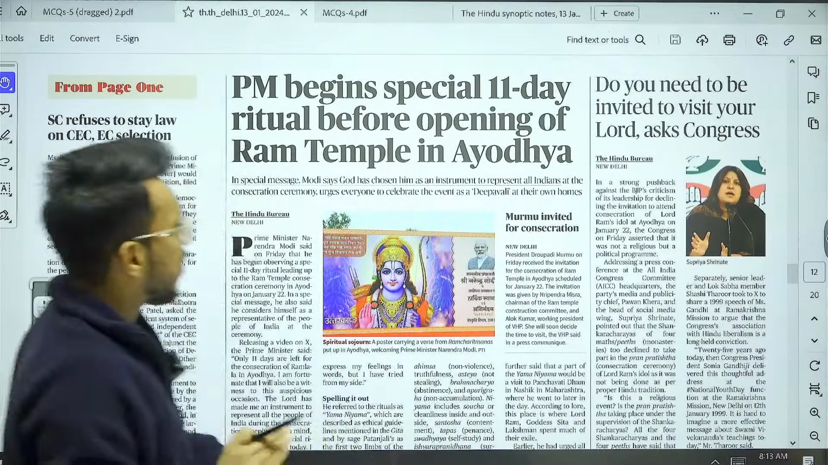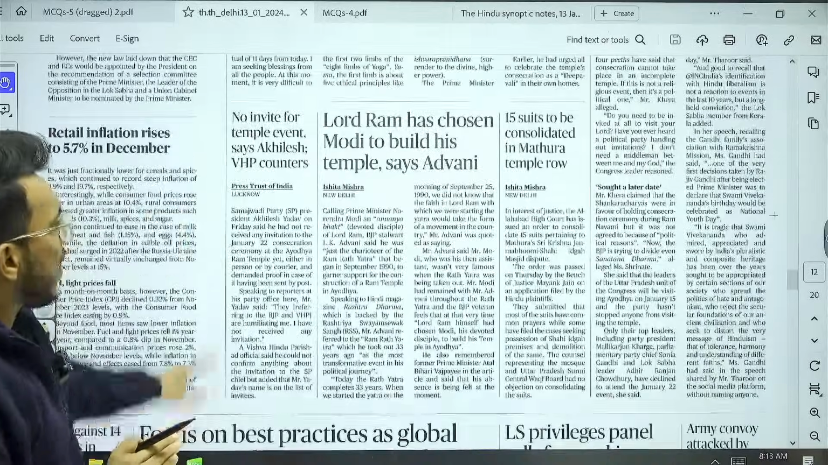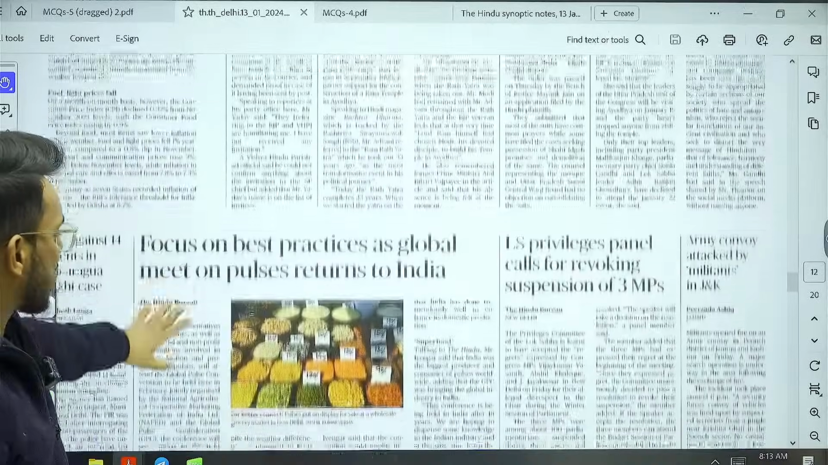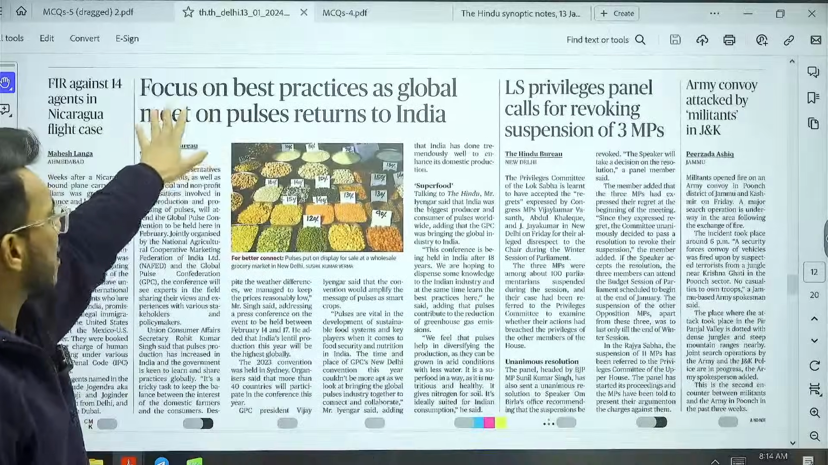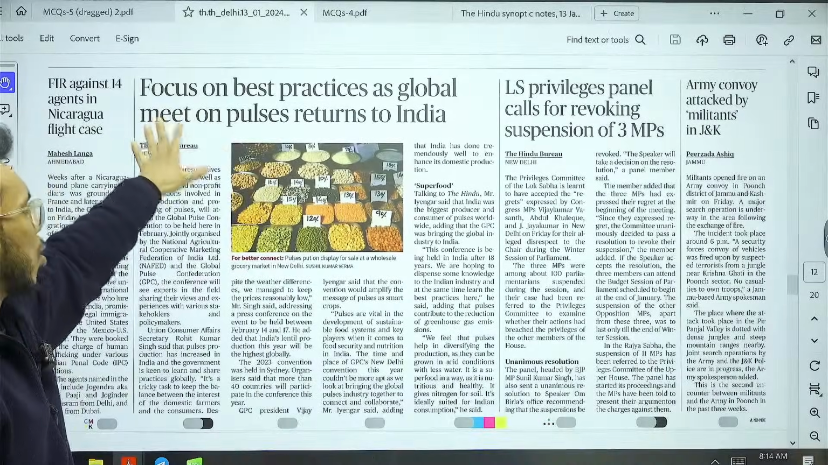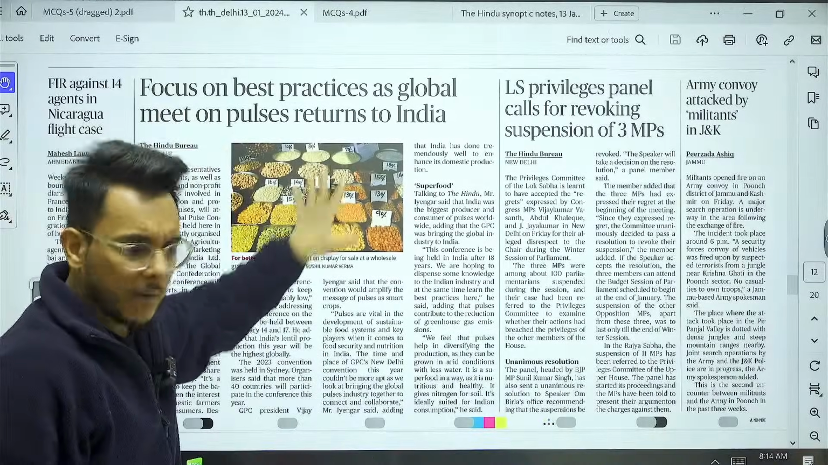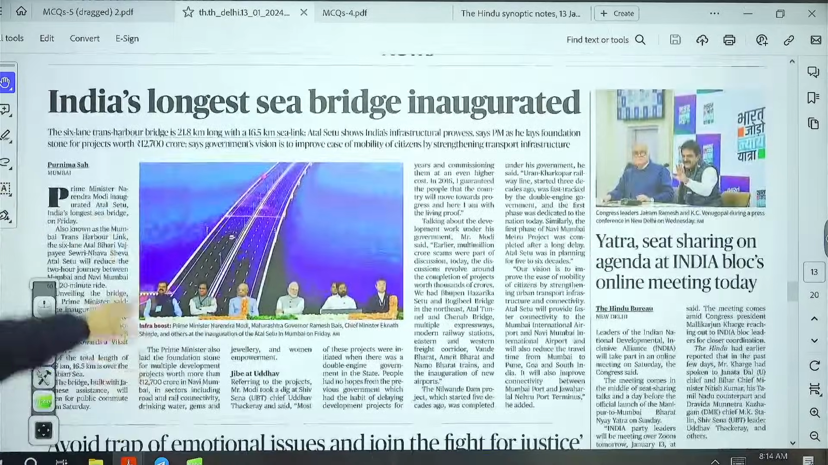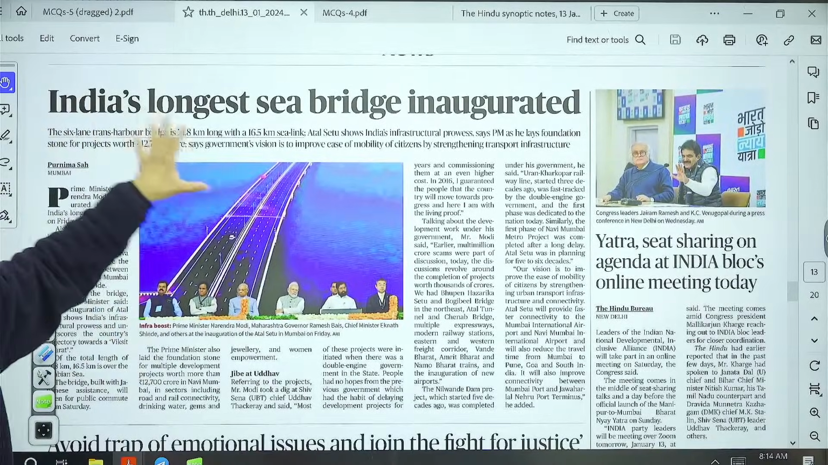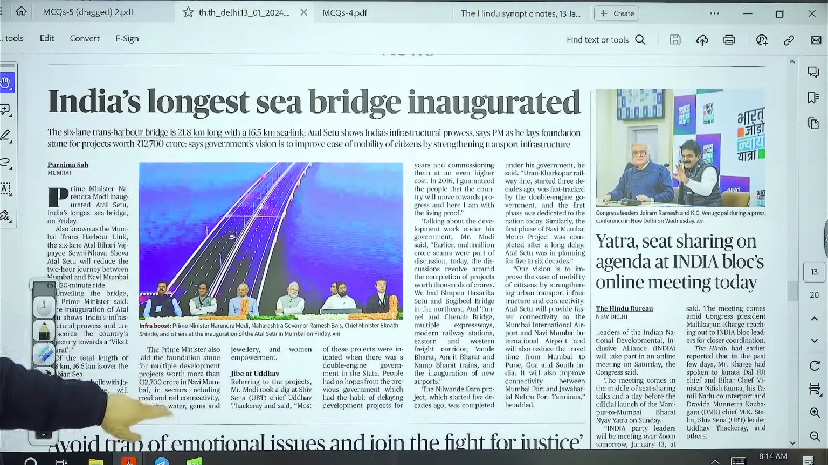Then further moving on in this capacity, we have largely the articles not that much important. Here we have this article, focus on best practices, global meet on pulses, return to India. We'll take this particular article. Then after that we have here article, India's longest sea bridge inaugurated. So we'll take this particular article also.